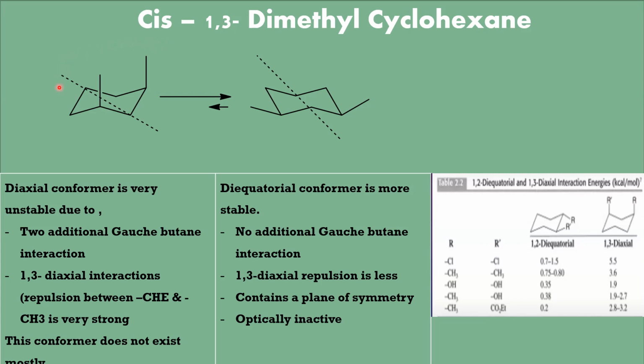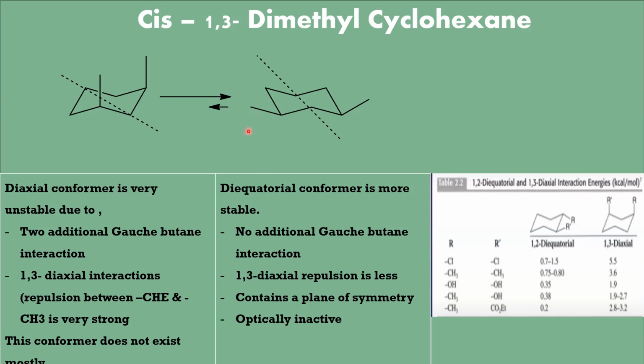Therefore, this is a cis dimethyl cyclohexane, and this is a diaxial conformer because both the methyl groups are in the axial side. And when this undergoes ring flipping, this axial group becomes equatorial, but the beta remains beta. And this axial group becomes equatorial here, and that also is remaining beta.